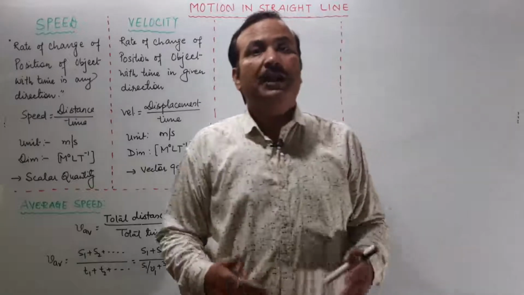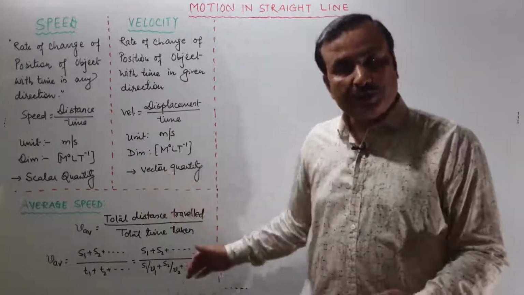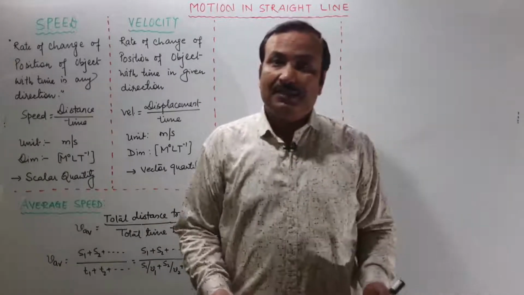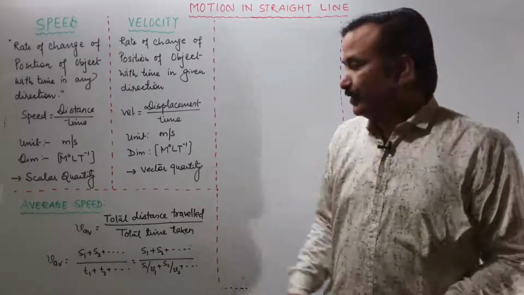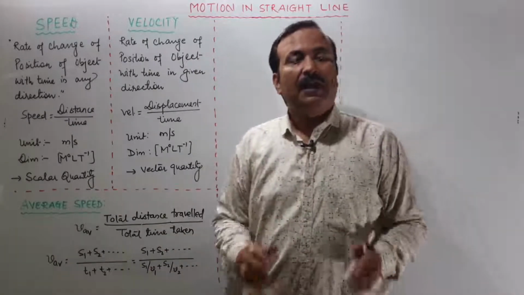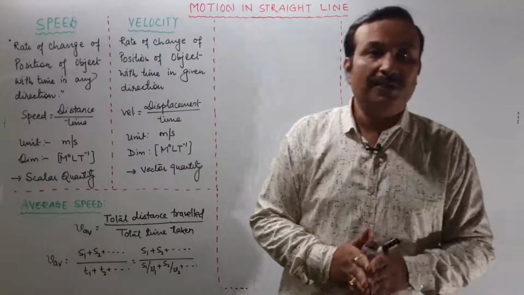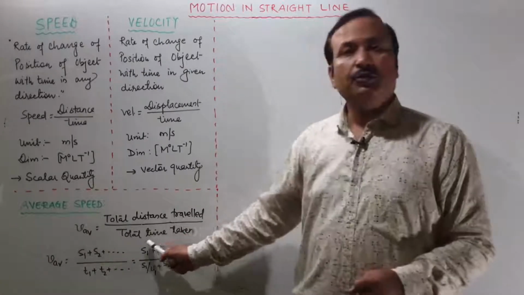Now when we talk about average speed, there are a few more terms which we will be talking about today. So don't forget to watch this video till the end. All basic concepts we are going to deal with. So let us see average speed. Average speed is nothing but the ratio of the total distance covered by the object to the total time taken. So I have written total distance traveled by total time taken.